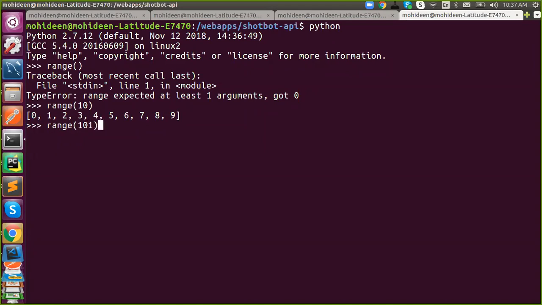No. Just a second. By default, it will start from 0, right? Then it will go up to 99, so you will get 100 numbers from 0 to 99. But I said I want from 1 to 100. Then what do you need to do? The start is going to be 1 and the step is going to be 1. You don't need to specify step because by default it will be 1, right?